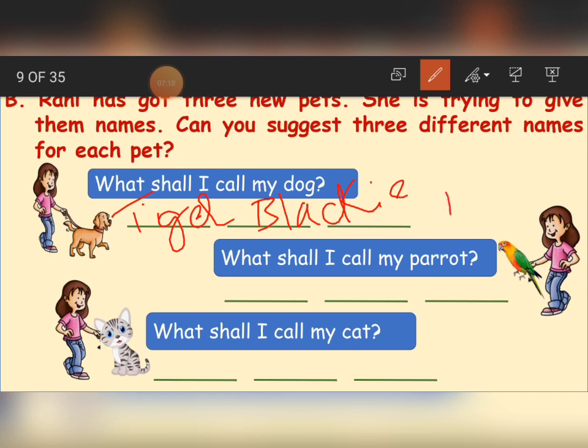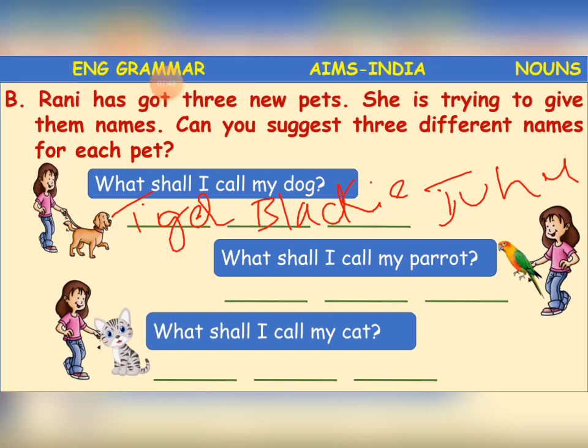We can also call it Juhu. Any name, your wish. The only thing is, because these are names, we call them proper nouns. This you have to remember. We have to start writing the first letter of the word with a capital letter. What shall I call my parrot? Any name you can give. Even the cat also, any name you can give. Clear, children?